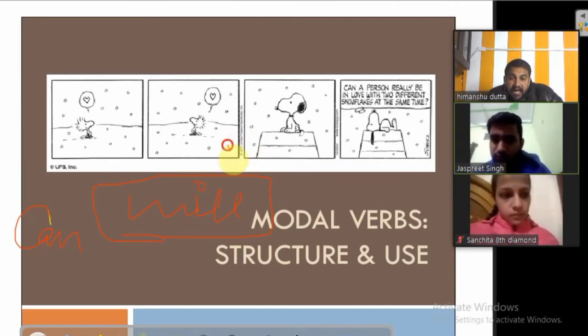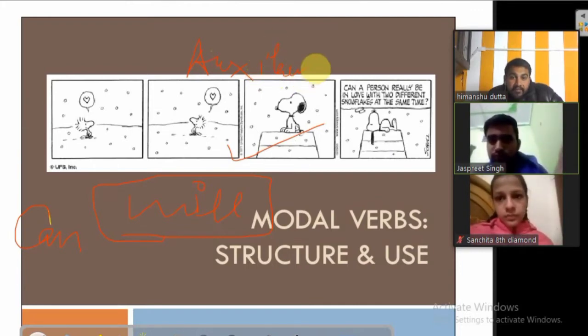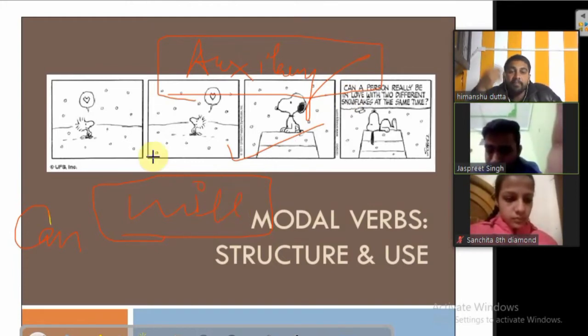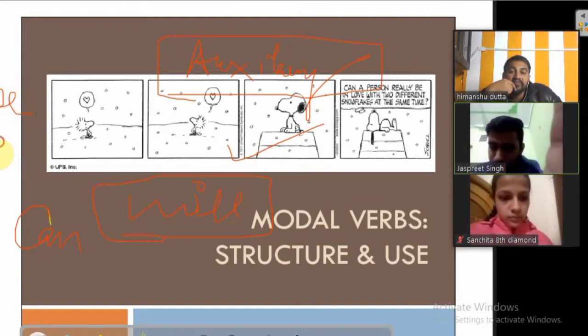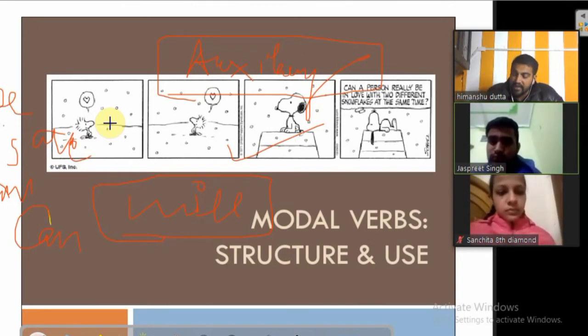Will is our helping verb. A helping verb we also call an auxiliary verb. Auxiliary means helping verb itself. Remember that whenever we say auxiliary verb, that means helping verb in a sentence. There are two categories of helping verbs. One is the be family: is, am, are, was, were, has, have, had, do, did, does, and all of them are helping verbs.